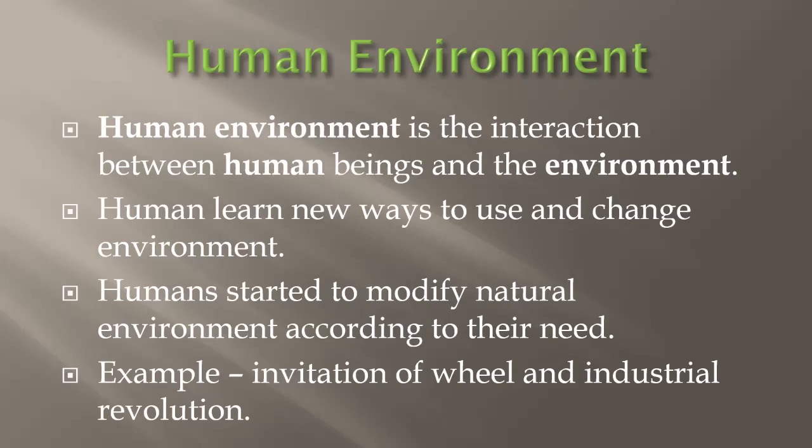So with this, trade started, communication started, and production increased. How was it possible? When humans started interacting with nature, we started inventing new things with the help of the things available in nature.